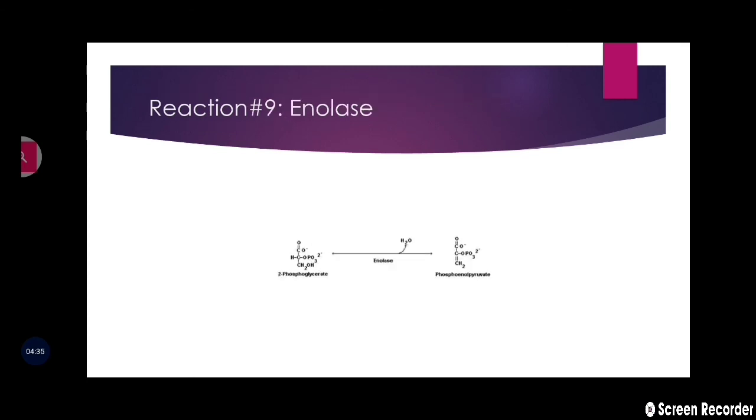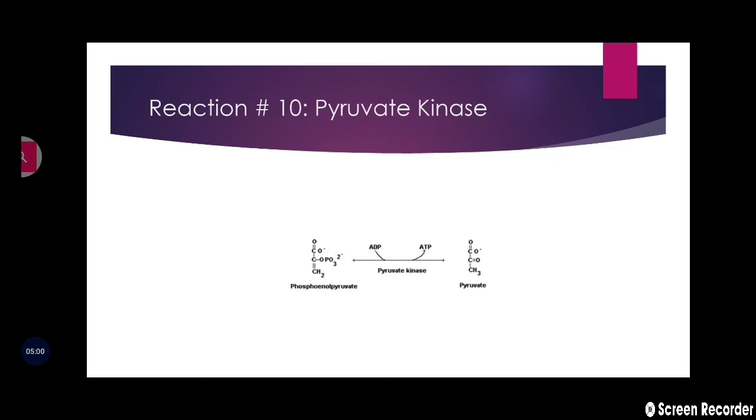In reaction 9, enolase enzyme will be used, and in this reaction 2-phosphoglycerate will be changed into phosphoenol pyruvate. It catalyzes the dehydration of 2-phosphoglycerate to form phosphoenol pyruvate (PEP).